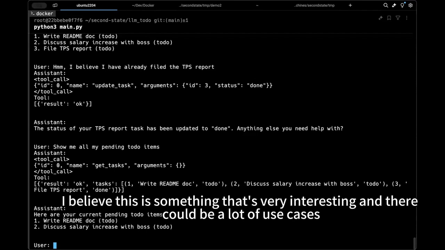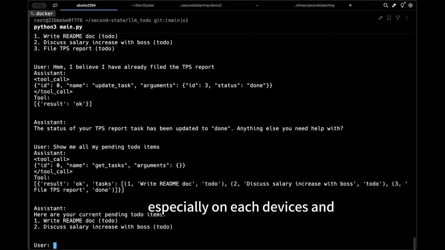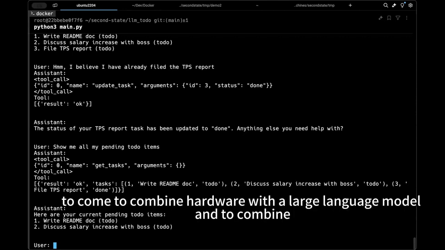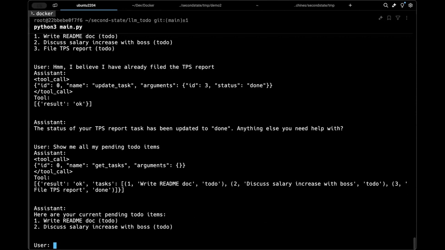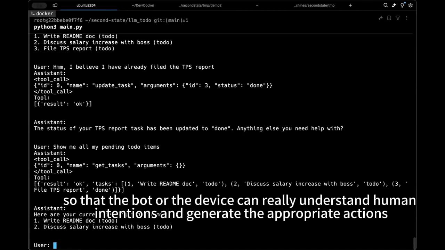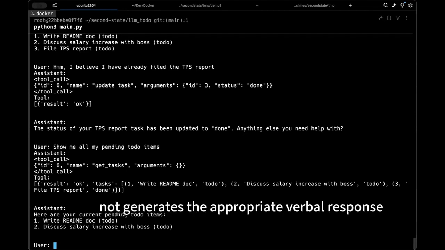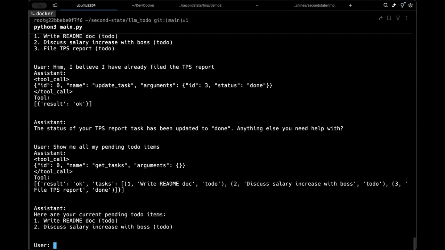I believe this is something very interesting, and there could be a lot of use cases, especially on edge devices, combining hardware with large language models, so that the bot or the device can really understand human intentions and generate the appropriate actions, not just generate the appropriate verbal response.